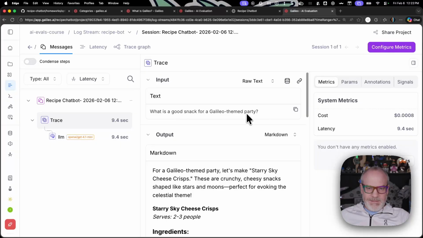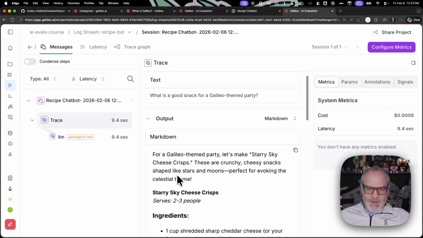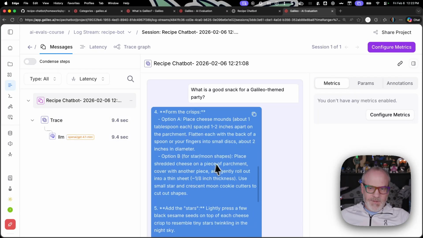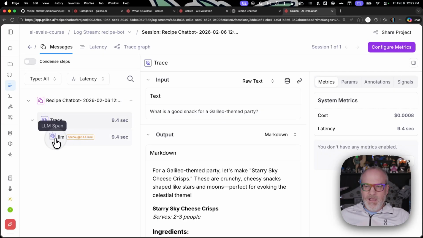What is a good snack for a Galileo themed party? And then here's the output, Starry Sky cheese crisps. And I can navigate into this. This is our session, multi-turn conversation, our trace. And this is our LLM span.